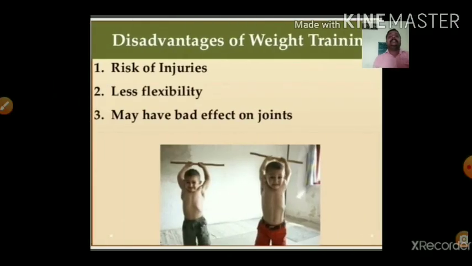Next, we saw the disadvantages of weight training. What are the disadvantages? Risk of injuries due to weight training. You may be in danger, or if it is not done in a proper way, your bones may be damaged. The structure may face some deformities. Second, less flexibility, this also happens. That's why we have to perform flexibility activity along with weight training. Third, it may have a bad effect on joints.